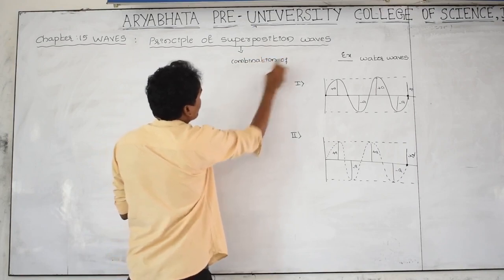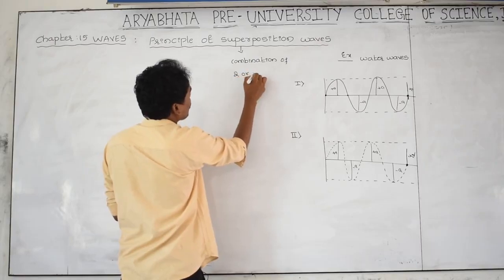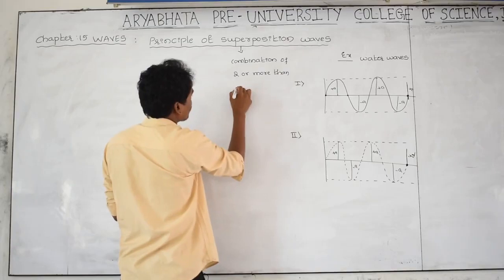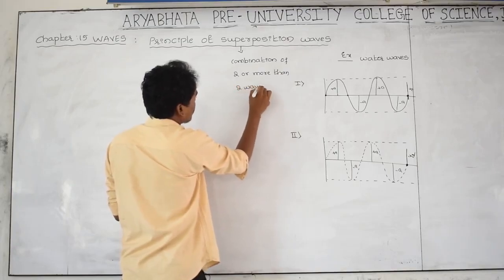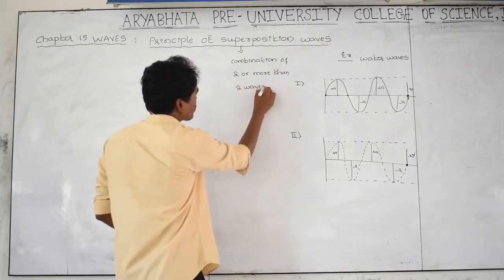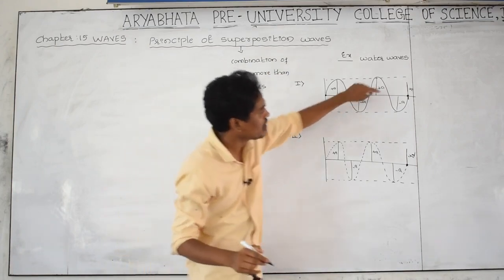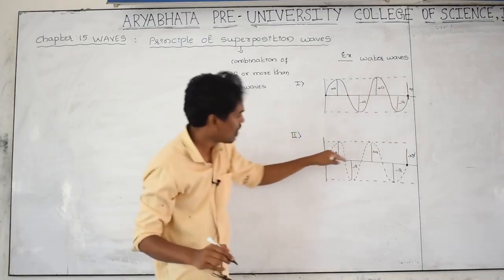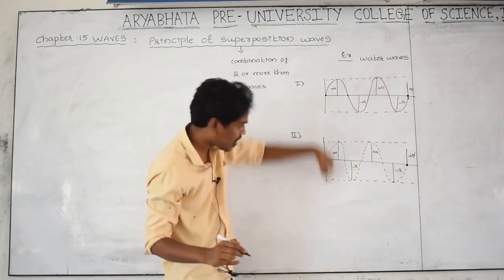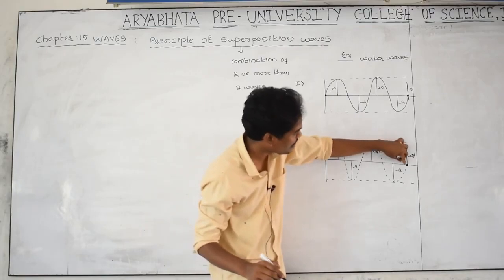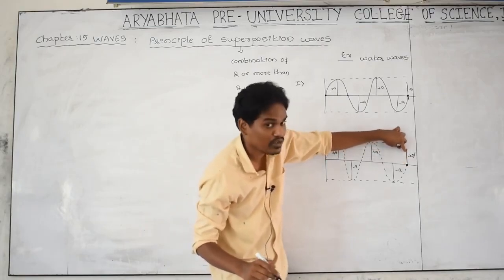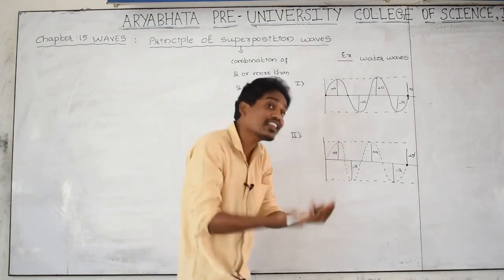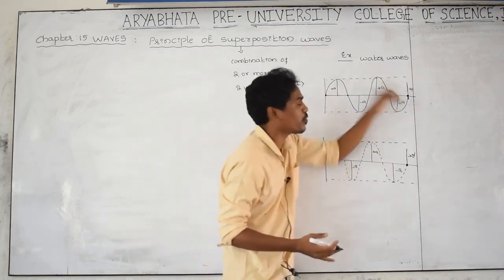If only one wave hits this point, it takes y1 as displacement, and another wave hitting the same point takes displacement y2. If these two waves together hit this point, what will happen?